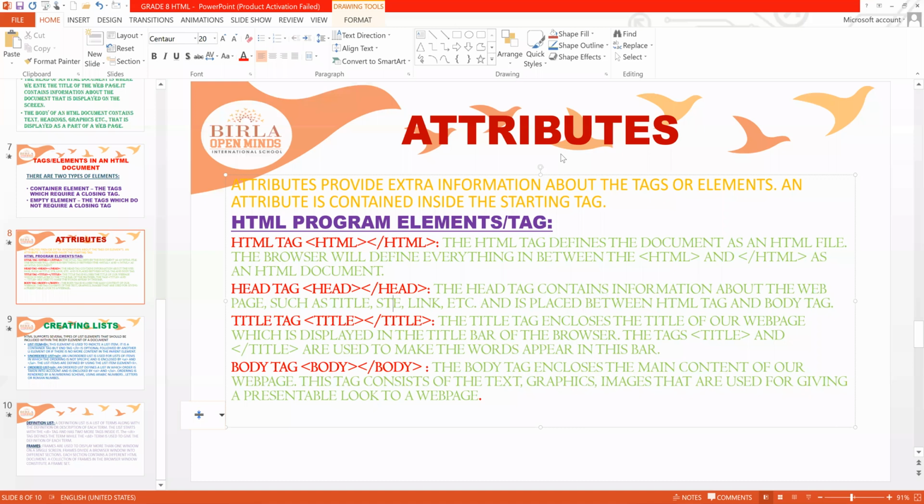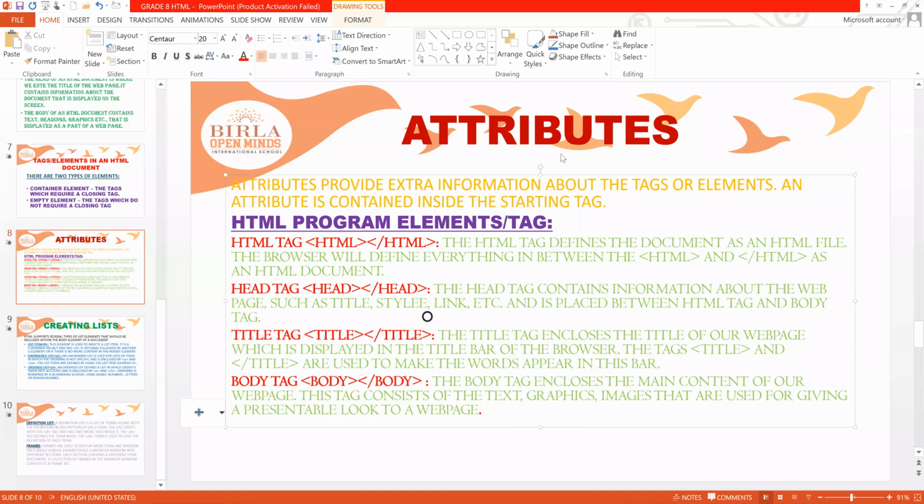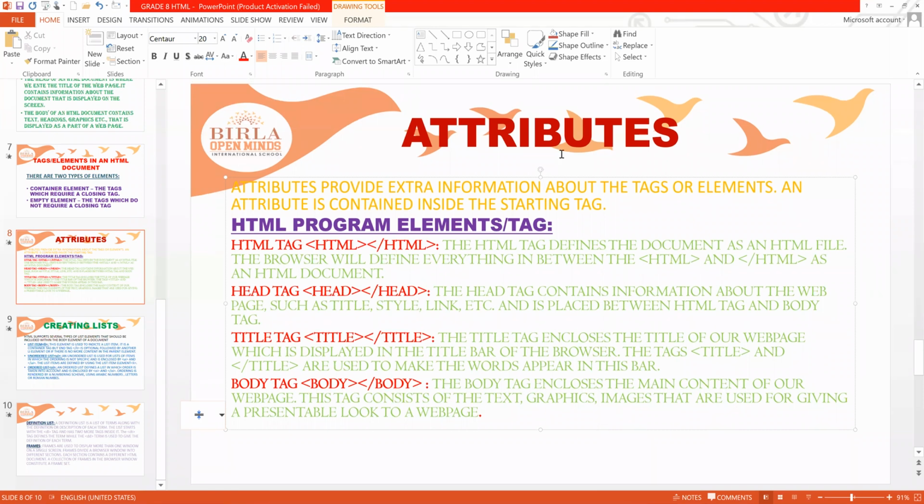Style and link, and it is displayed in the head. So this head tag, whatever it is, is included in between the HTML and body tags. So title, as I told you, each and every document will have a title, understood? That is included in the head tag, right?